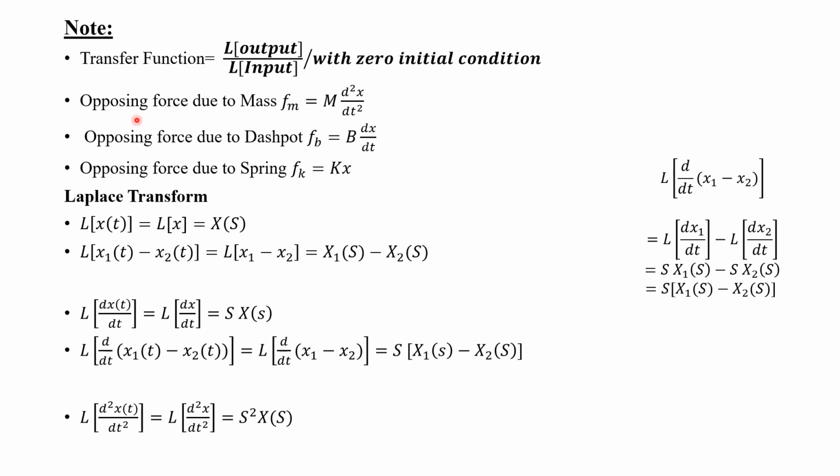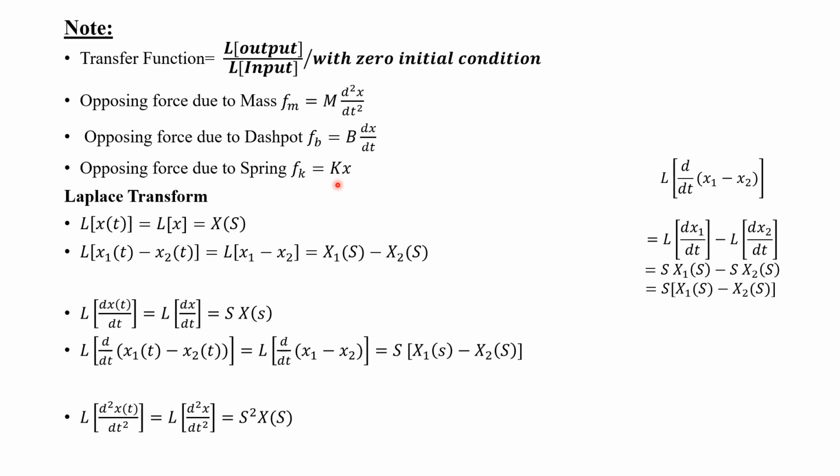The opposing force due to mass, Fm, will be equal to M into d square x by dt square. This we derived already. Then the opposing force due to the dashpot, Fb, is equal to B into dx by dt. The opposing force due to the spring, Fk, will be equal to K into x.